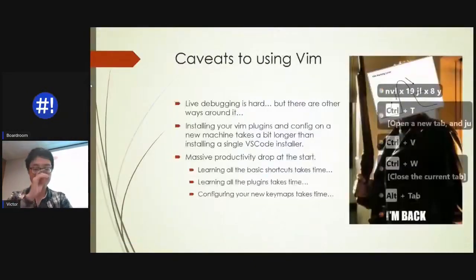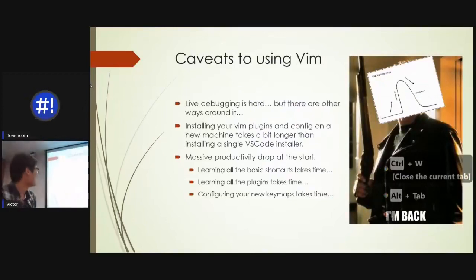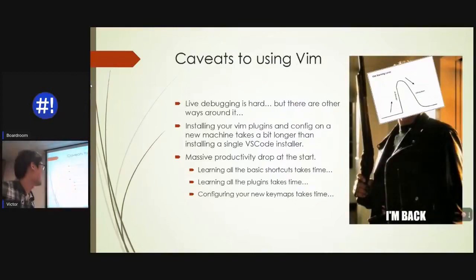So good. So we're wrapping up soon. The caveats to Vim. Live debugging is hard, and live debugging is an important feature for a lot of applications, and it is a bit difficult. So what I do is, if I really have to live debug and I can't work my way around it using unit tests and something else, I would open up VS Code and just use the live debugger there. That's really the only reason why VS Code exists on my computer, just for that. It is possible to get live debugging working through Vim through plugins, but it's not as intuitive. It's not very nice. I haven't had too great an experience.